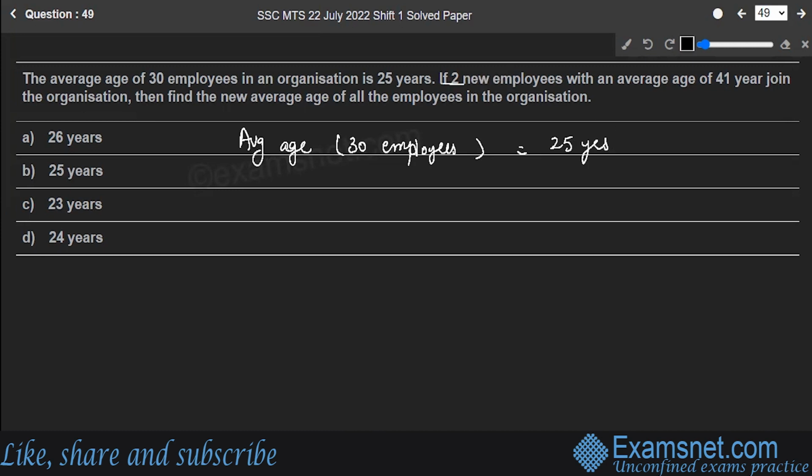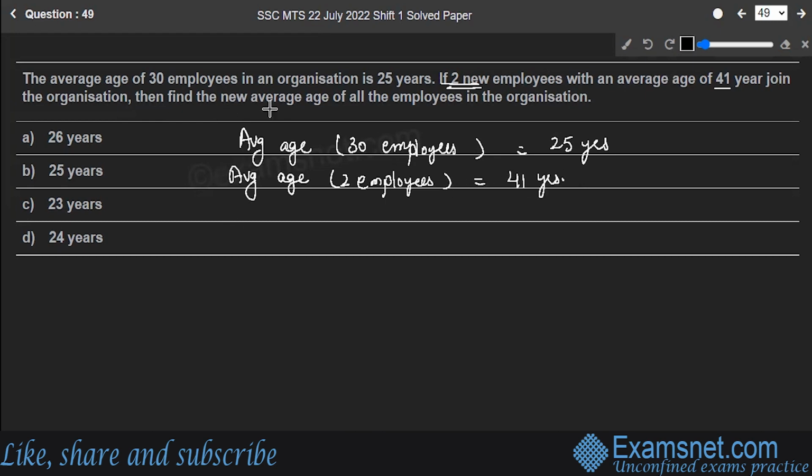If two new employees with an average age of 41 years join the organization, so average age of two employees which are joining the organization is 41 years.